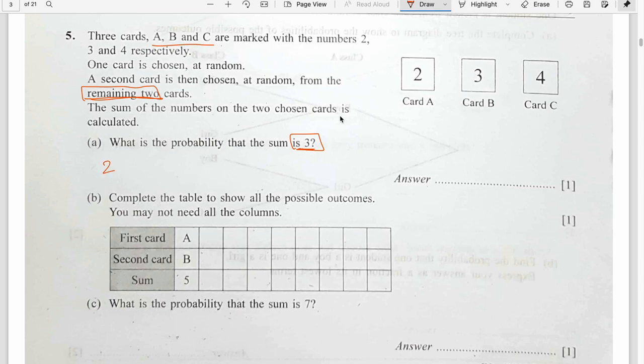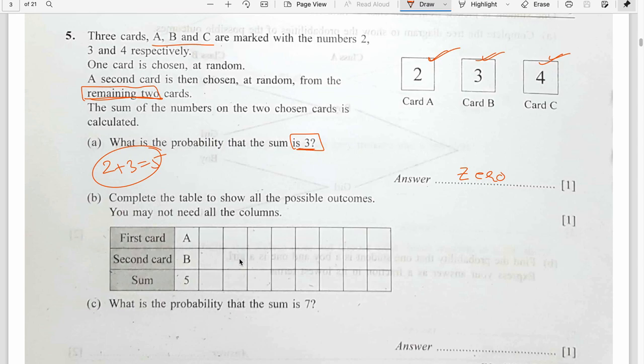If I choose 2 and any other card, it is not 3. The question is simple. 2 with 3 is not 3. 2 with 4 is not 3. 3 with 4 is not 3. So the probability is 0 to get a sum of 3 after choosing 2 cards. Now first card A, then second card is B, the sum is 5. So I'm making different possibilities.